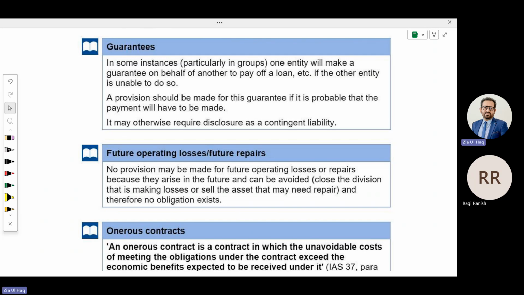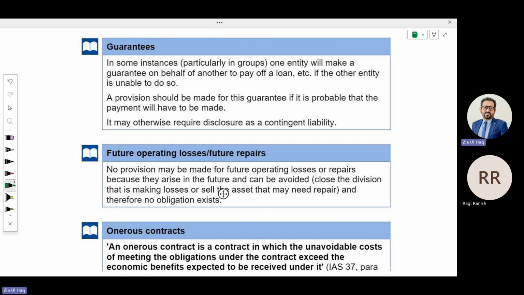because you have provided the guarantee against it. A guarantee is not against a product. Against a product, what does a business provide? A warranty. A guarantee is provided against any other entity, any other person. So in some instances, particularly in groups, a subsidiary is going to take a loan and the parent company provides a guarantee.